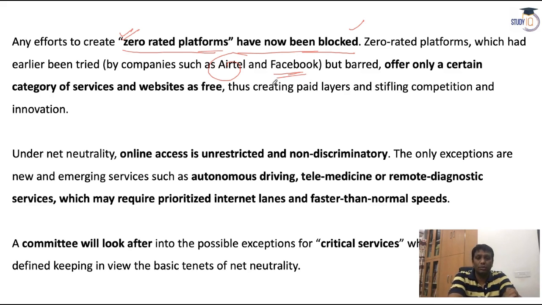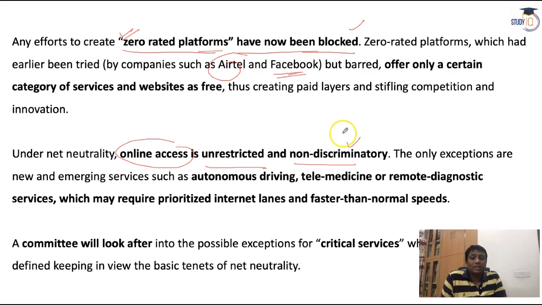It's totally blocked. Here certain companies may authorize some platforms for you, guys, cheap and better, and later on there will be a lot of promotions and everything. But I think you should know, guys, in this present world nothing is free. So ultimately, online access is unrestricted and non-discriminatory under net neutrality.